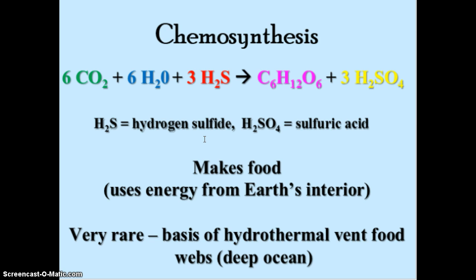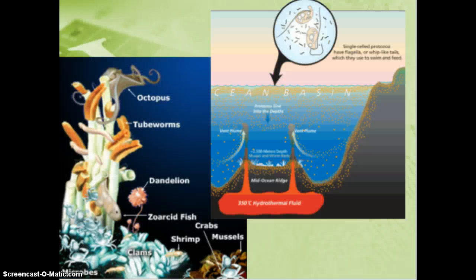And these organisms, which are usually bacteria, are able to transform the hydrogen sulfide as well as CO2 that's in the water and water itself into glucose. And a byproduct of this is sulfuric acid. So these are very dangerous places for certain organisms that aren't adapted to live there, but there is a whole food chain down there that depends on that.